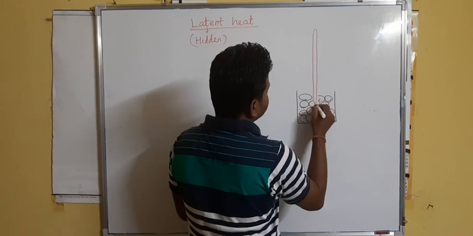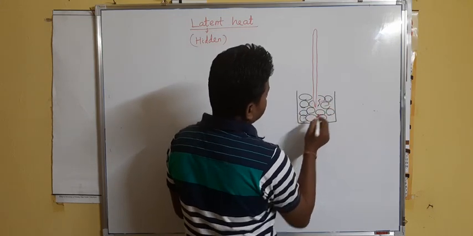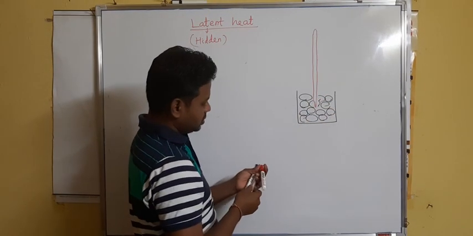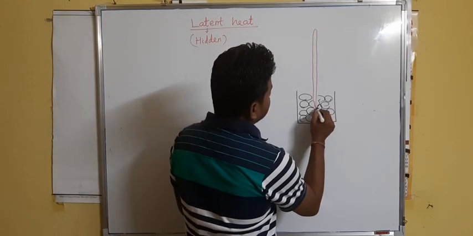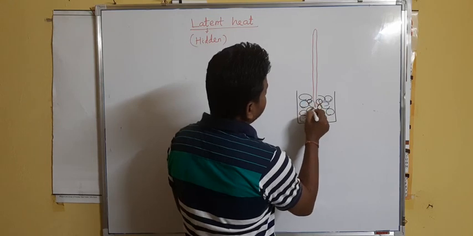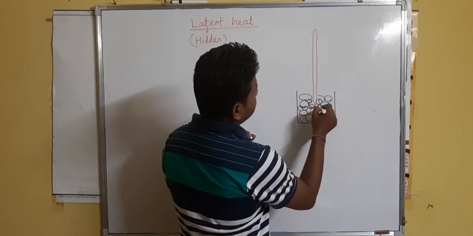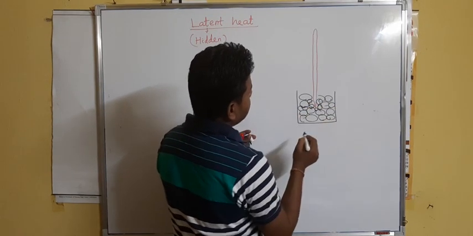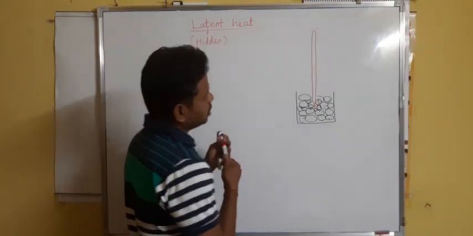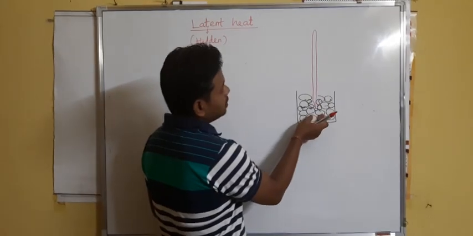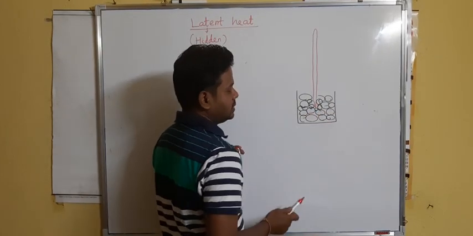You know that two types of thermometer are there. One is called clinical thermometer, another is called laboratory thermometer. So we will take a laboratory thermometer here, and the bulb of the thermometer should be covered with ice. This thermometer will record the temperature of the ice.